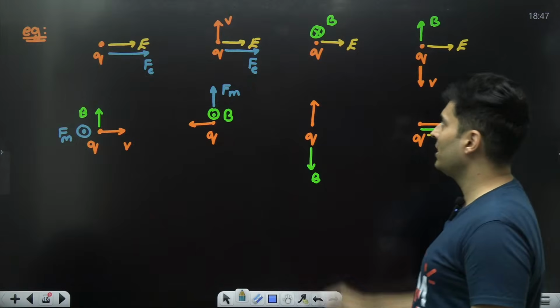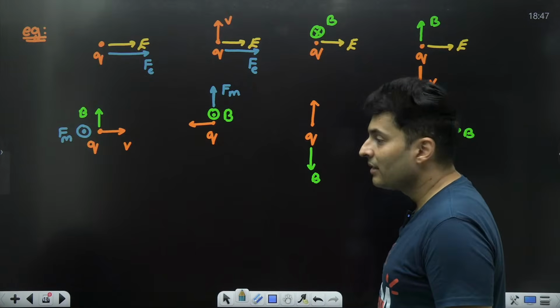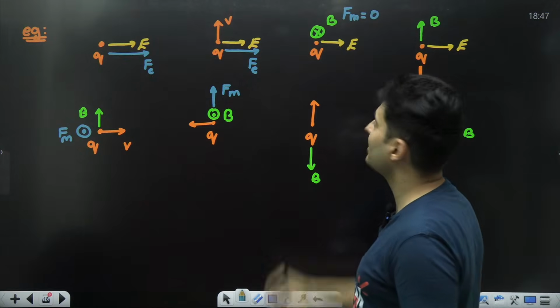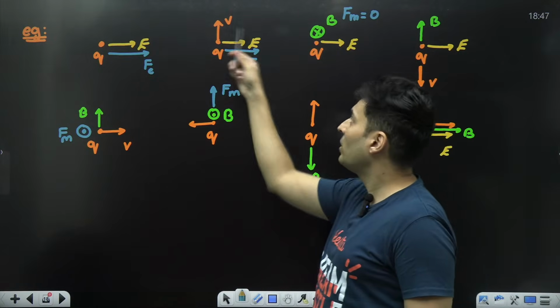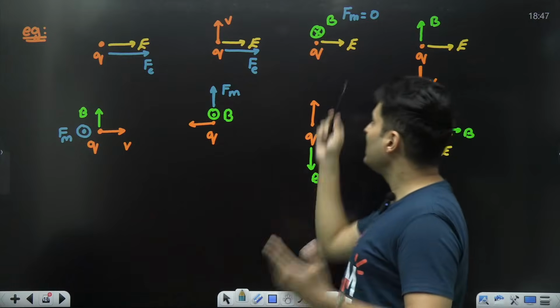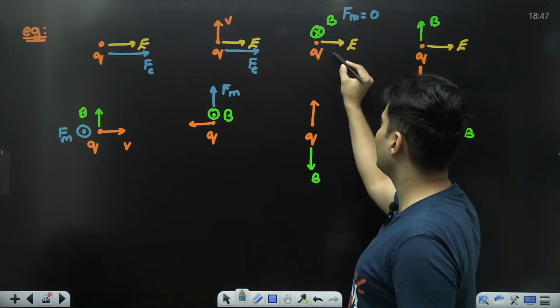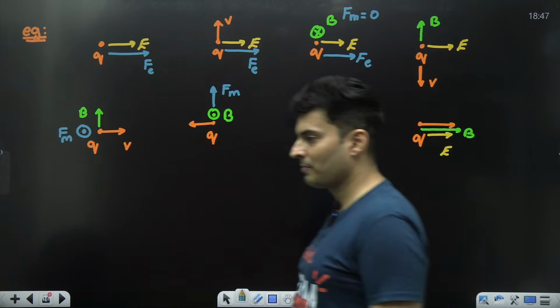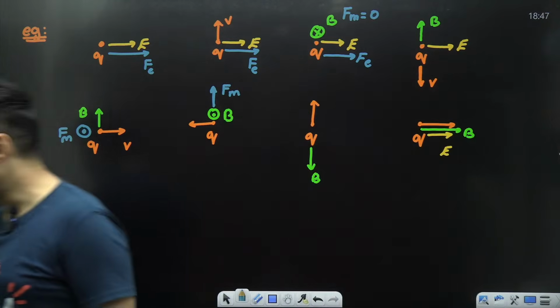Here, what happens? The charge is not moving. So, actually speaking, the magnetic component of the force will be 0. Because no velocity, no force. Only electric field's force will be there, just like here. The force of electric field will be in this direction. Is that right? Very good.